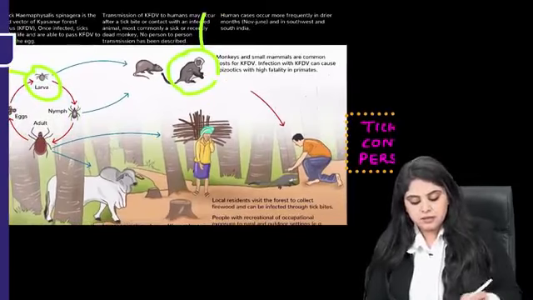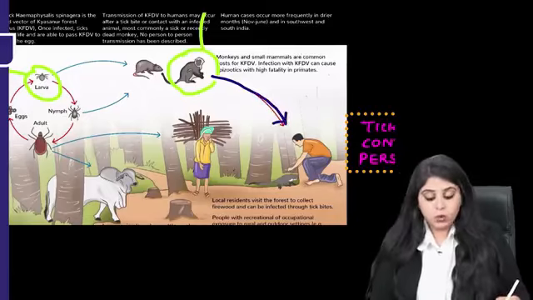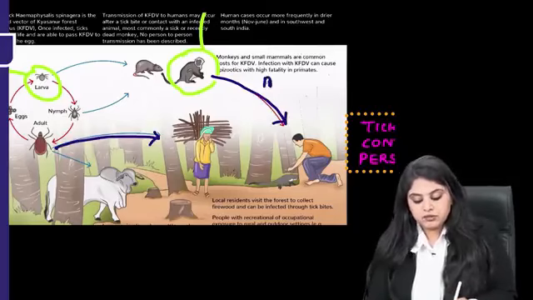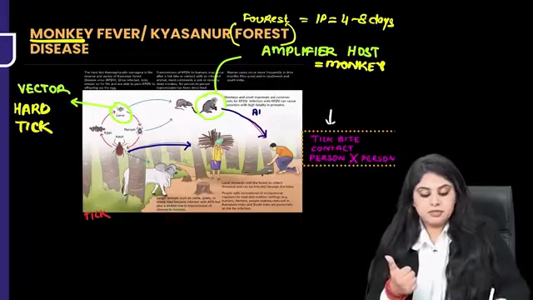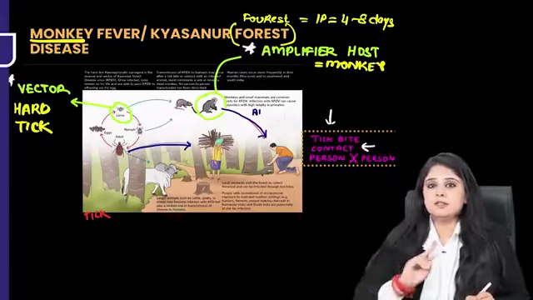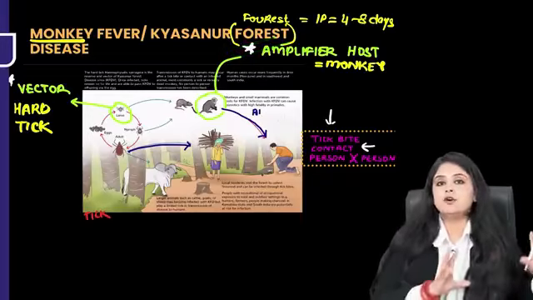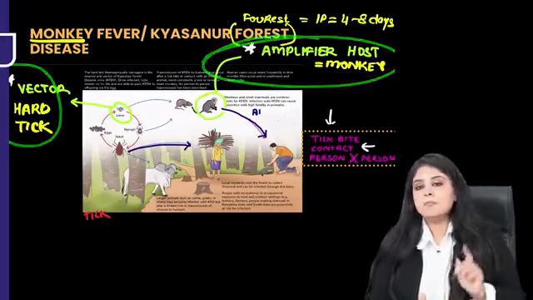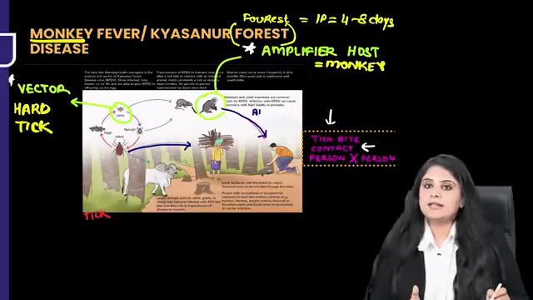Can you see? Either we come in contact with one of the animals, or there is a possibility that there can be a tick bite also. Both of them are possibilities that you have. So number one, there is a possibility of a tick bite. There is coming in contact with the animal. That is the possibility. But is there a person to person thing? No. We made it very clear in the beginning that it is a forest disease, it will come from the forest only. Either it will come from a tick or it will come from a monkey. It's not going to come as human to human. So there is no person to person transmission that is going to occur.